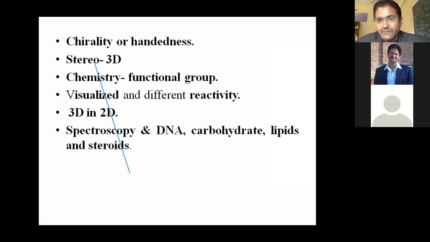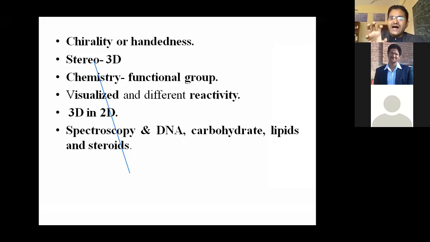right? So stereochemistry is formed from two words. One is stereo, it means we are talking about the 3D structure of hydrocarbon or carbon. And chemistry means we are also analyzing the functional group, because the functional group is responsible for the chemical property of the compound, right? Visualization and different reactivity.